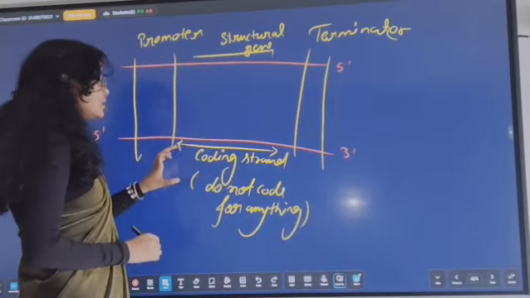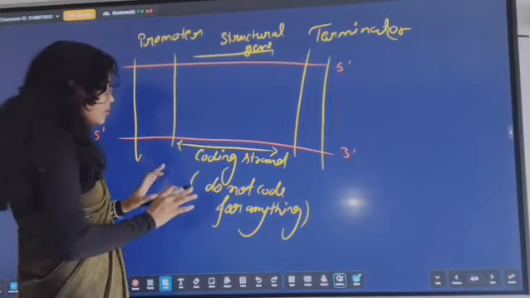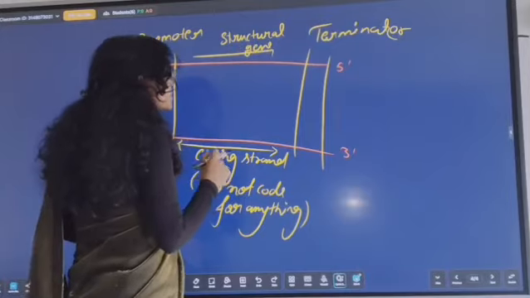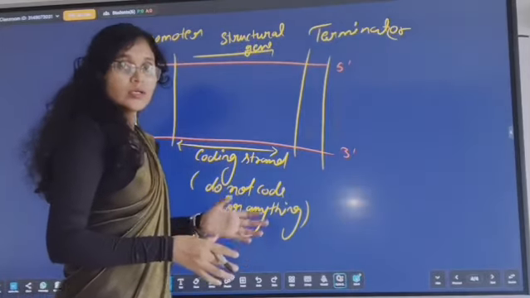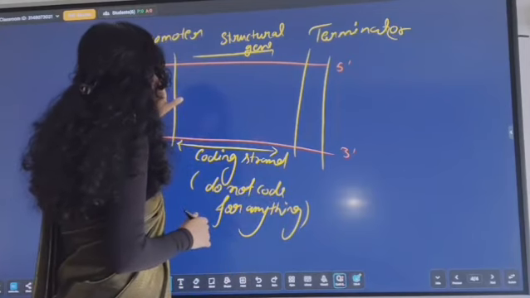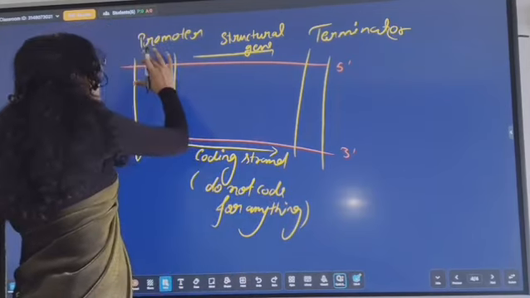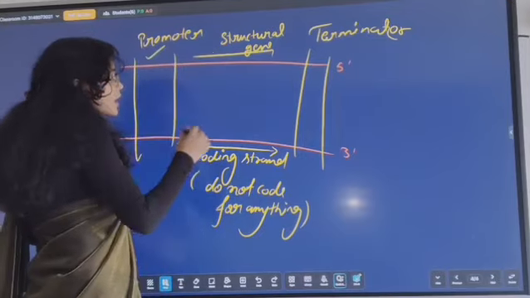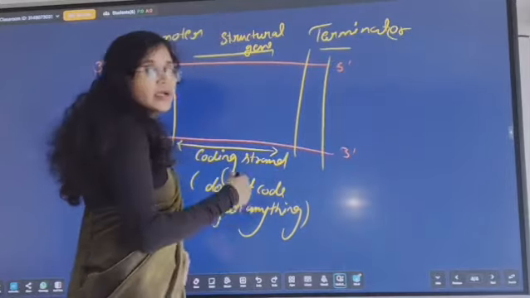This segment is the coding strand, but the other segment does not code for anything, and this one participates in the transcription. And this is the region where transcription starts. So this region is called the promoter, and this one is the terminator.